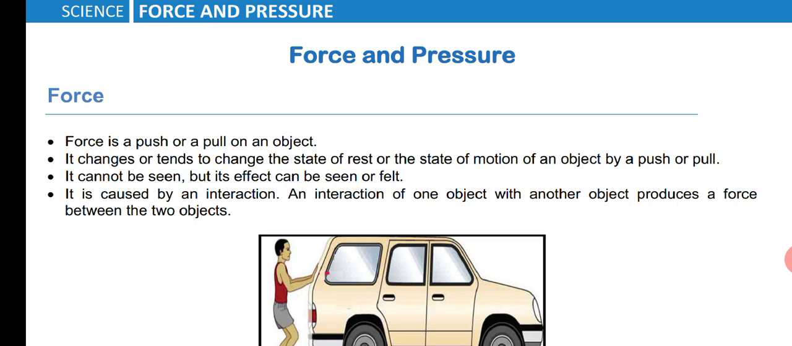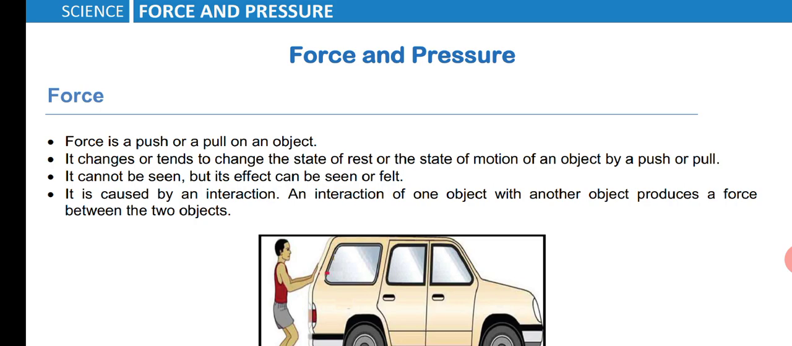For example, you are riding a bicycle, and some other person comes and hits you. What happens? It will change the state of motion. You may change the direction of the cycle, or you may change the speed of the cycle. So this is what it states: force can change or tends to change the state of rest or the state of motion of an object by a push or pull.